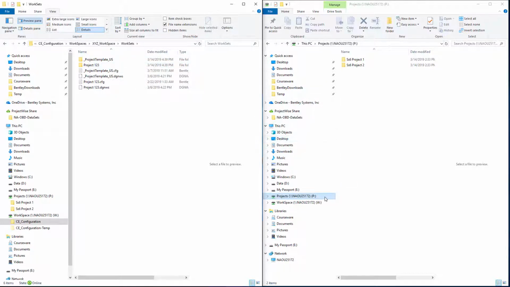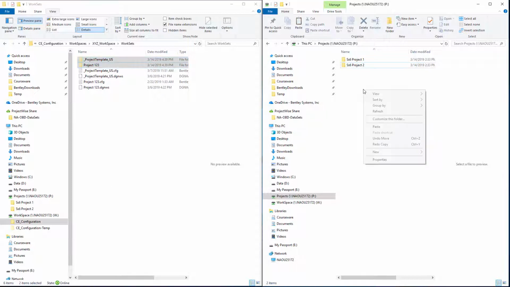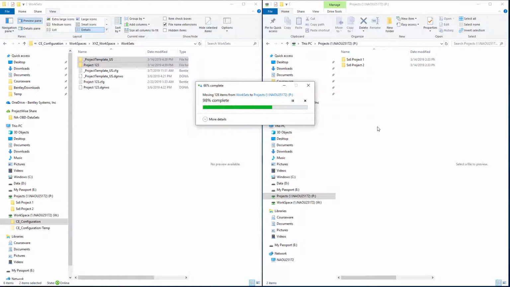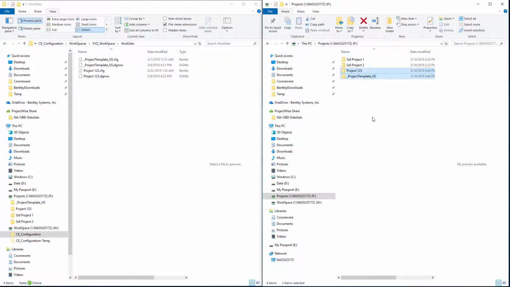So I have set up, for instance, a P drive where I store project folders. You can see I've got a couple in here from SS6. So I'm going to select the project template as well as any project folders that I have created, and I'm simply going to do a cut and paste over to the P drive. So that now those project folders are out on my P drive where users have access to them. Note though that I'm leaving the configuration files on my W drive since those are something you really only want CAD administrators to be able to edit.